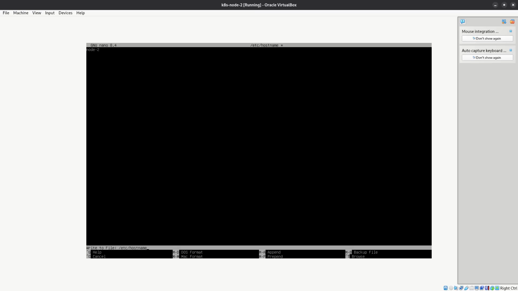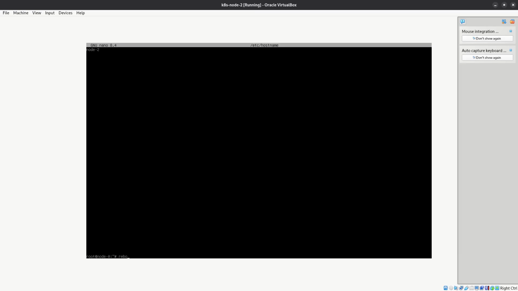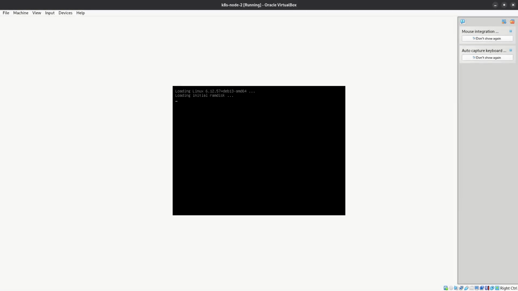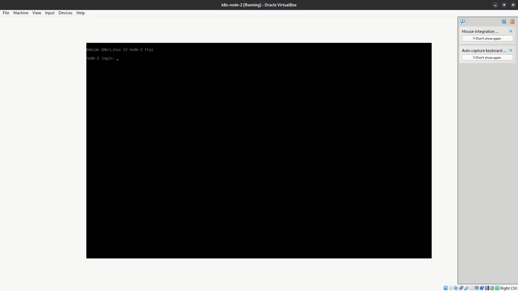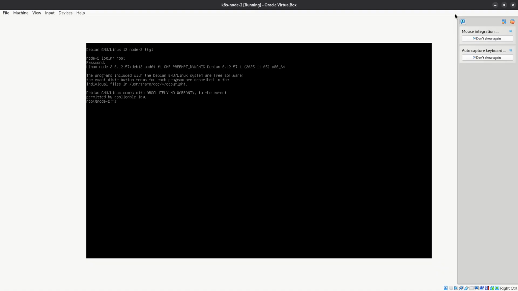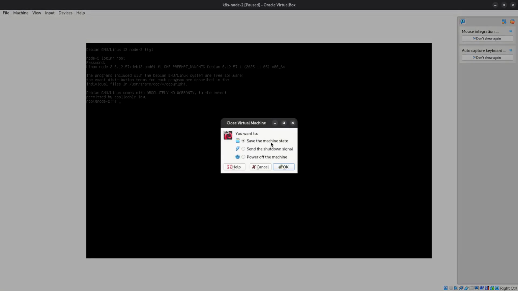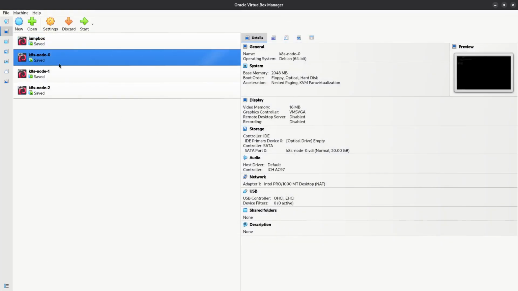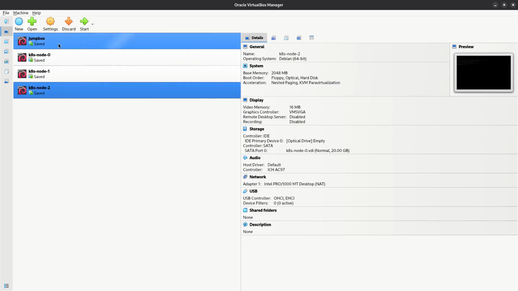This is node 2, control O, control X, reboot. Yeah, it says node 2 now, which is correct. This we saw earlier. This is also correct. So we have our 4 virtual machines.